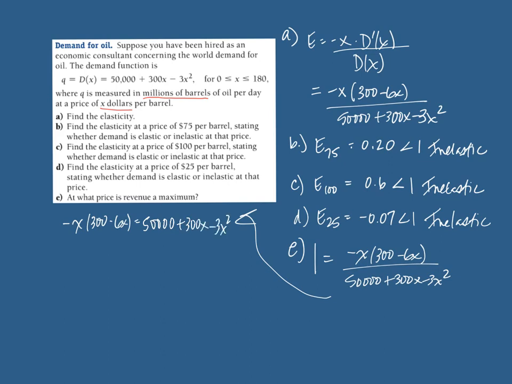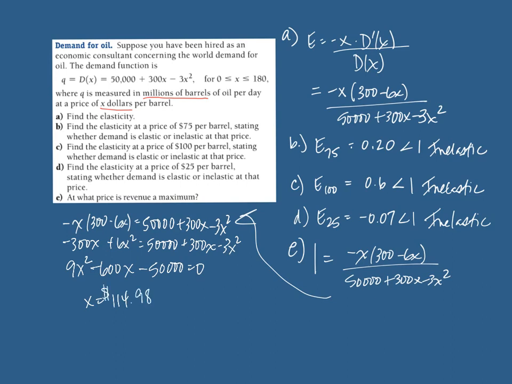And if we distribute over here, we get negative 300x plus 6x squared equals 50,000 plus 300x minus 3x squared. And then if we add 3x squared to both sides, we get 9x squared, subtract 300x, minus 600x, and then move the 50,000 over. And we use our quadratic formula, and we work to solve this. It turns out that x is $114 and approximately 98 cents.